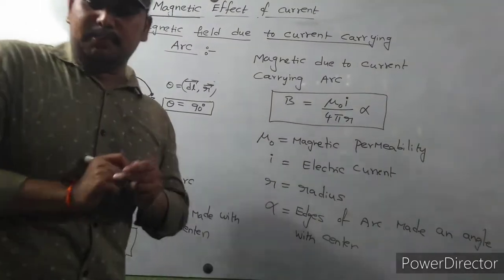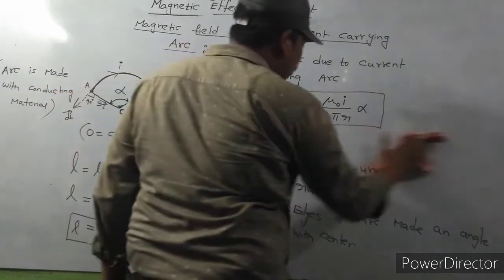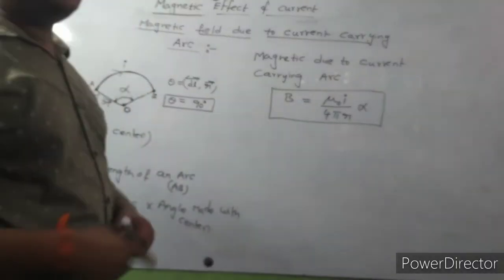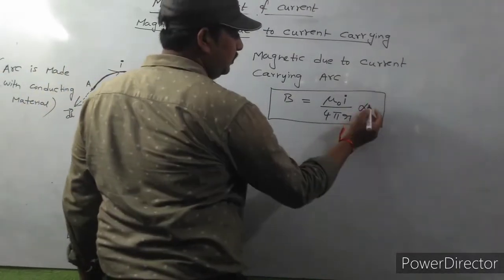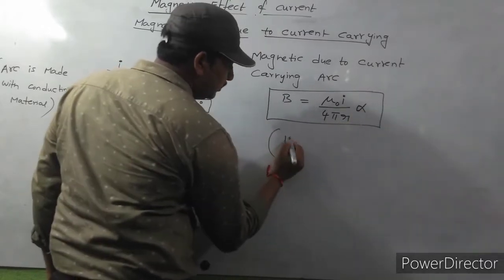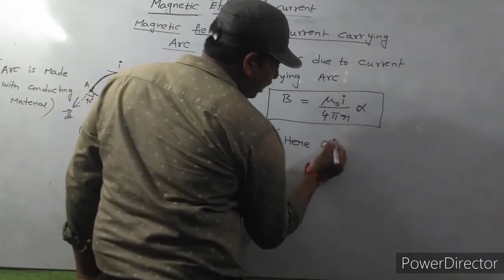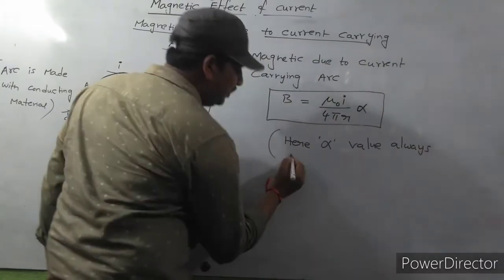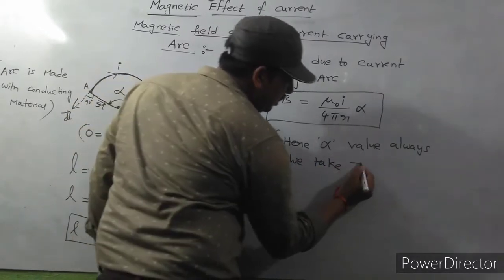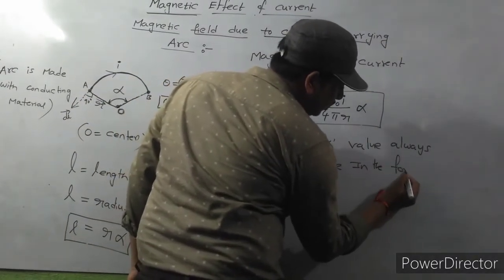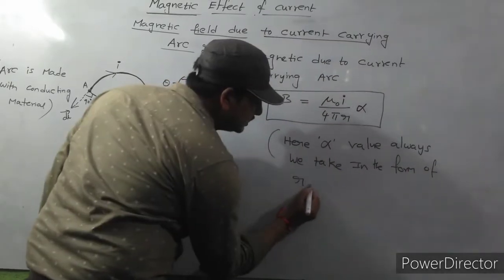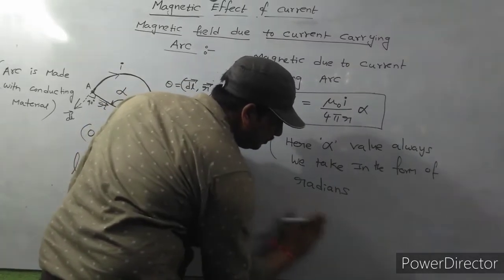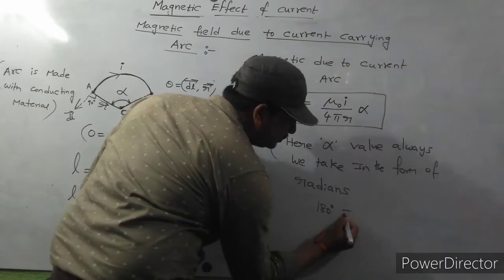Here the most important point, dear student, is that alpha we always take in radians. You know already, 1 radian is equal to 180 degrees is equal to pi radians.